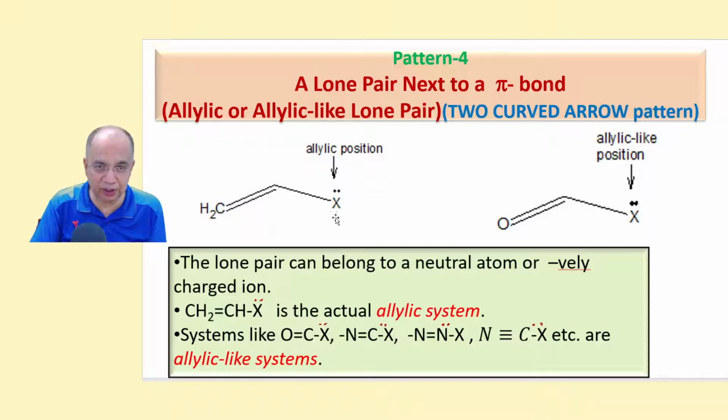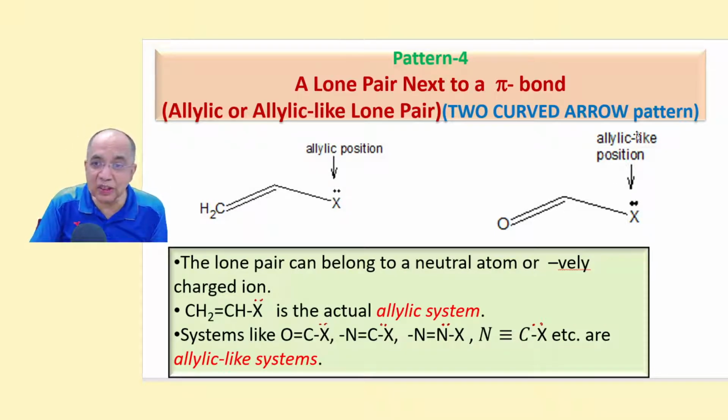For example, this is an atom, maybe a carbon, maybe nitrogen, maybe oxygen, whatever. There is a lone pair next to a pi bond. That means this conjugating unit, that is a p orbital carrying a non-bonding electron pair, and this pi bond electron pair, they are separated from each other by a single bond. So this is a conjugated system. Out of the four basic patterns, only one is non-conjugated, the second one. First, third, fourth, they are all conjugated structures.